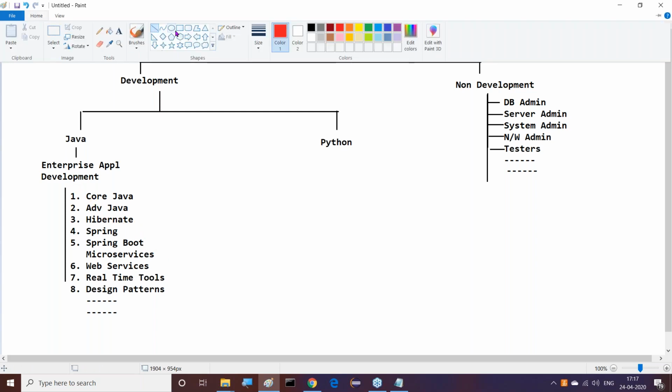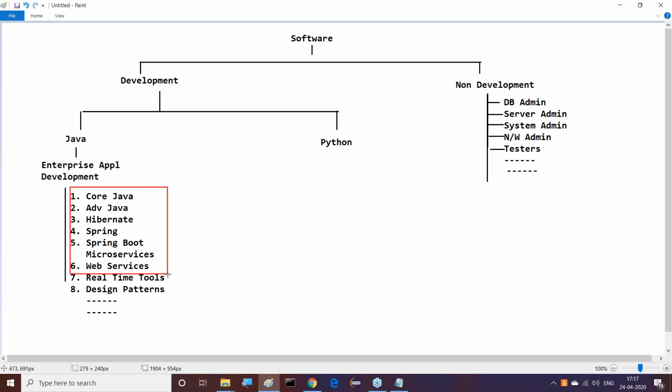We have to learn core Java to web services at a minimum. So demand is going on for them. Real-time tools and design patterns, demand is available, but parallelly, automatically they will plan for it. This is the total process for the Java side.